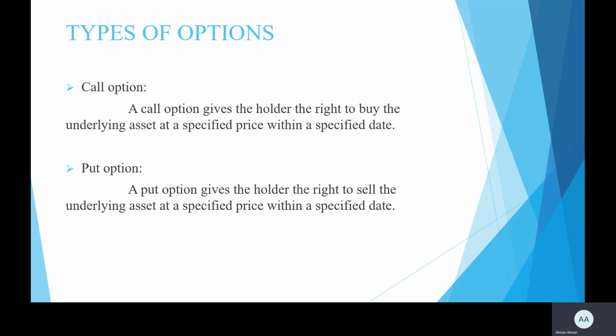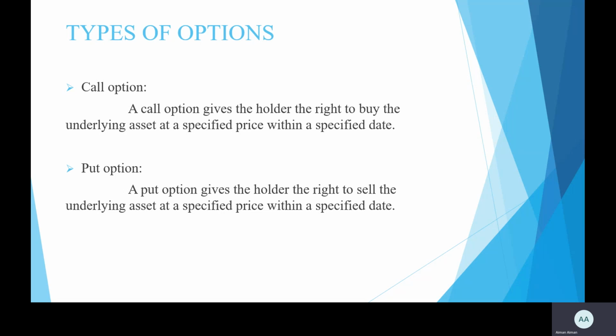Call option. A call option gives the holder the right to buy the underlying asset at a specified price within a specified date. Put option. A put option gives the holder the right to sell the underlying asset at a specified price within a specified date. So the difference between call option and put option is the right of the holder. In a call option, the holder, the buyer, has the right to buy the underlying asset, and in a put option, the holder, the buyer, has the right to sell the underlying asset.